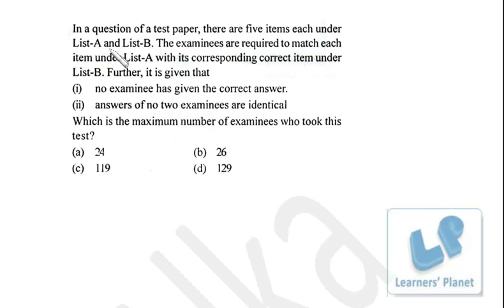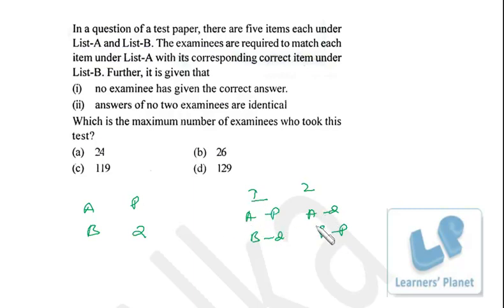Before I solve this problem, I take one or two small examples so you can understand this concept. Suppose in list A and list B we have 2 questions, A, B and P, Q. Now the first student will match AP and BQ. Second student will match AQ and BP. Obviously one of them has to be correct. This is the first student, this is the second student.